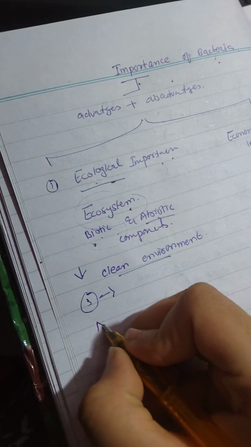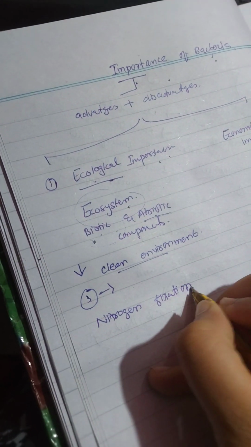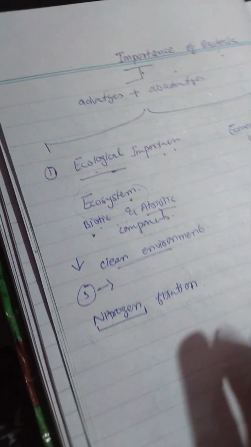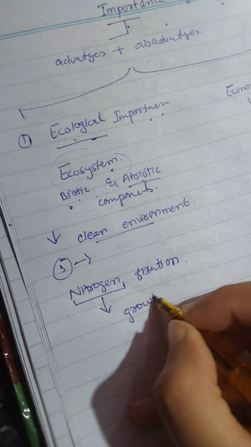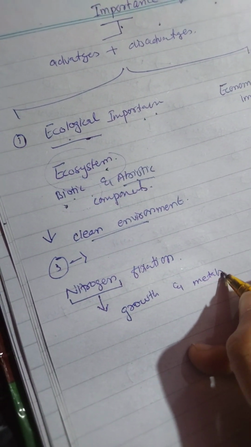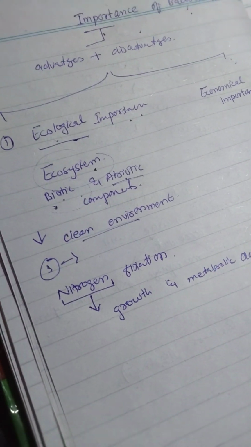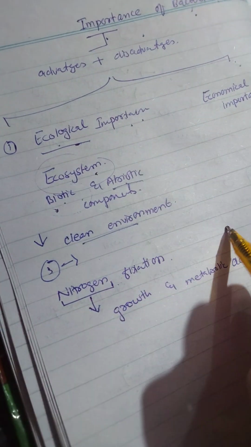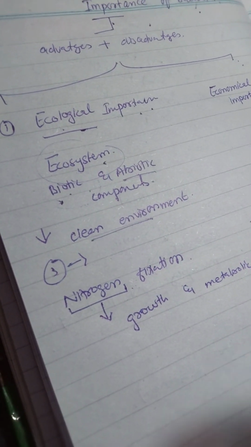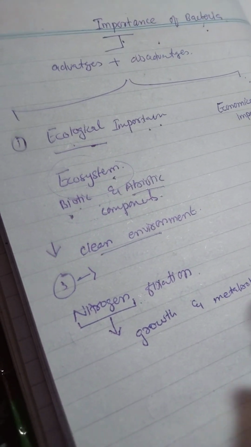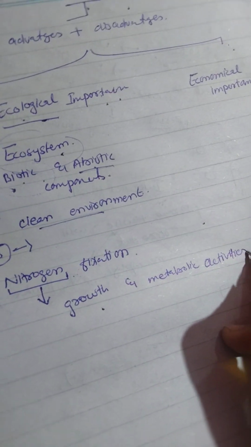Number first we have is nitrogen fixation. If we talk about the element nitrogen, it is very important for the plant for the purpose of growth and metabolic activities. It is important for us too, as it is required in amino acids, and amino acids form the polymer protein, and the building block of our whole body is protein. So obviously it is important for the plant for growth and metabolic activities.